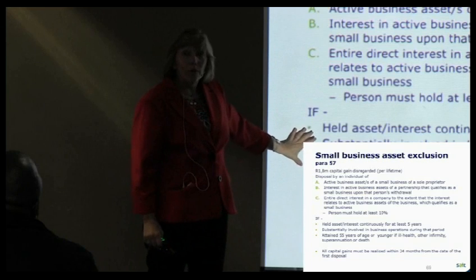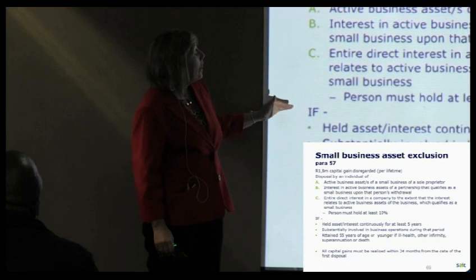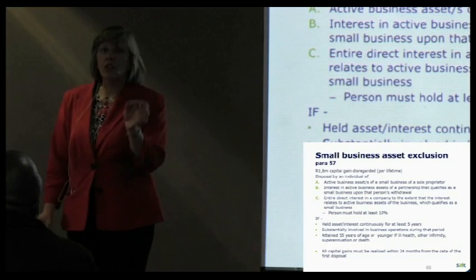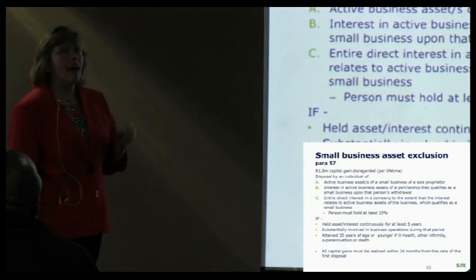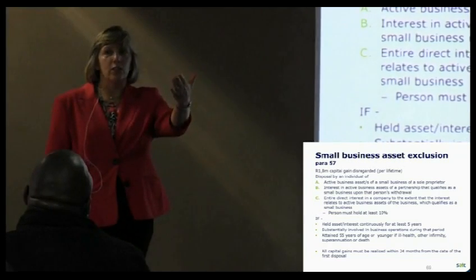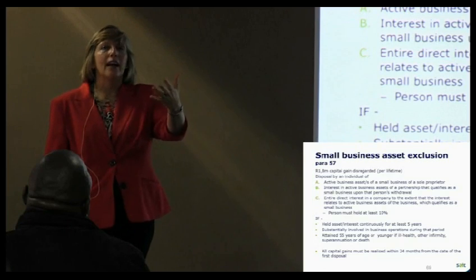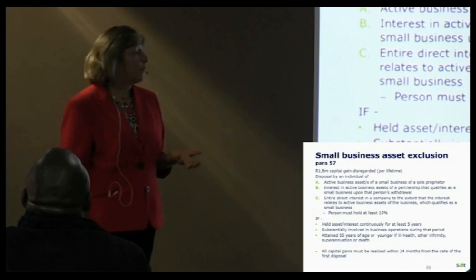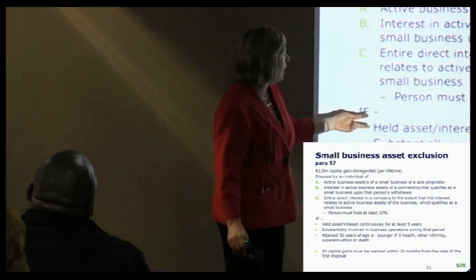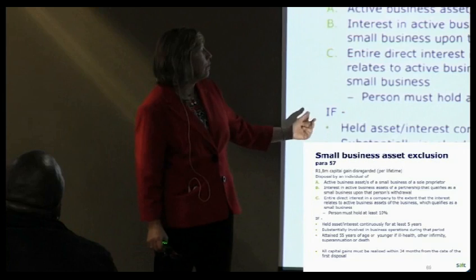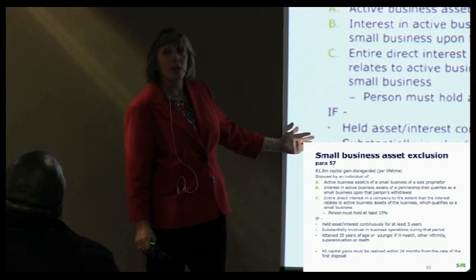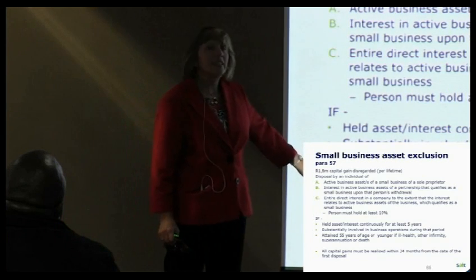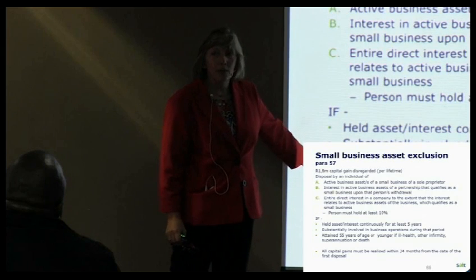But then there's more requirements. You must have held that asset or interest continuously for at least 5 years. So you've got to plan for this in advance. You can't go out and buy a little franchise, and then 2 years later sell it. You're not going to benefit from this exclusion. You've got to hold it for at least 5 years. You must be substantially involved in the business operations during that period, and it's intended as a retirement benefit, basically.